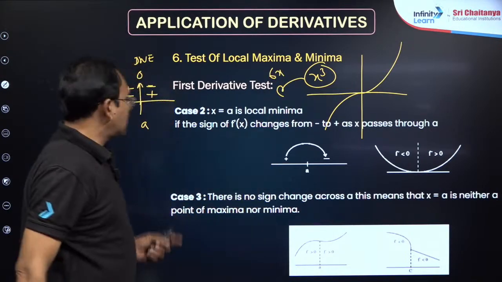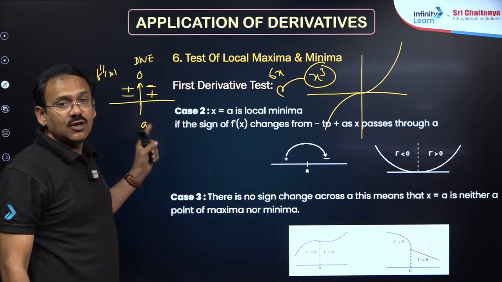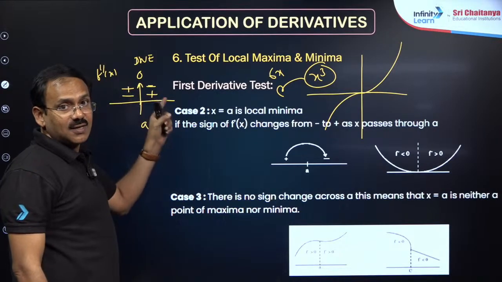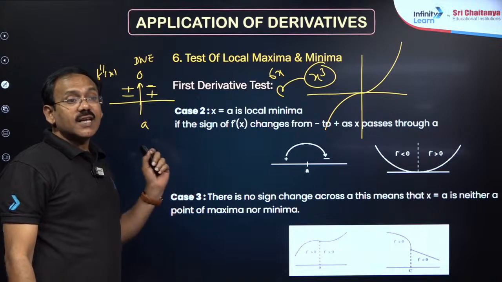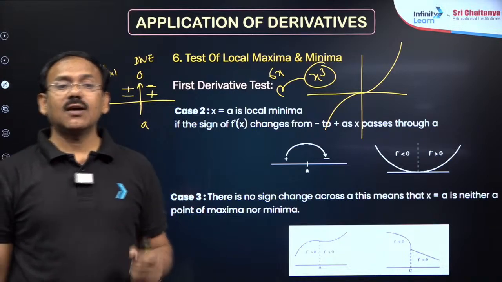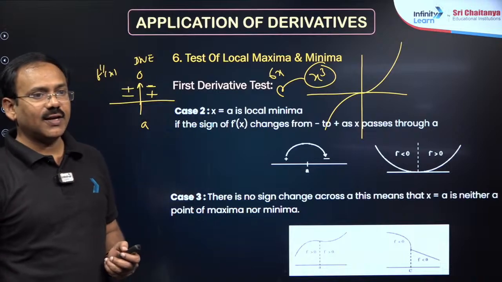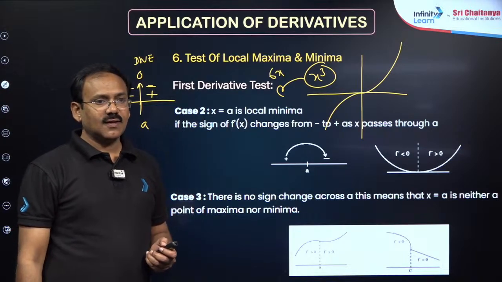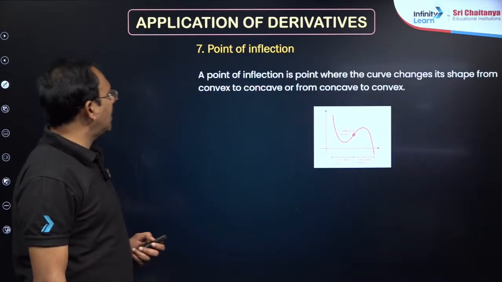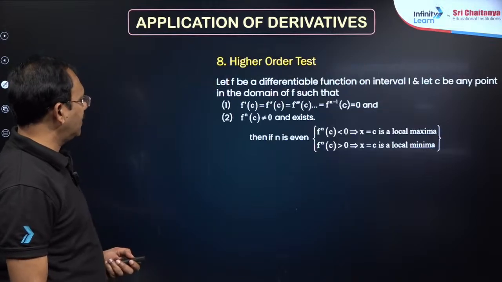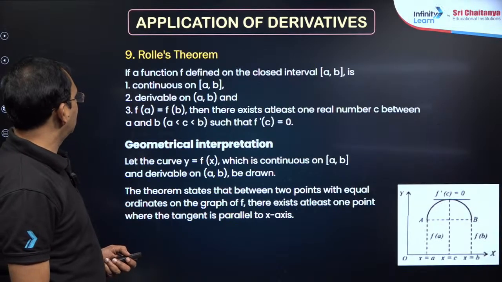Second derivative, my dear friends, at 0, second derivative 0, left side negative, right side positive. So second derivative will help us to check the concavity of the function, change of concavity. Got it, dear students? So these three are important. Point of inflection I have given, the point where it changes the thing.